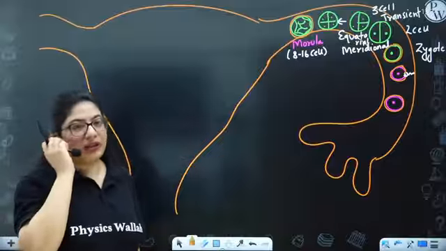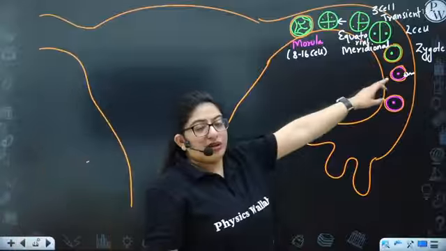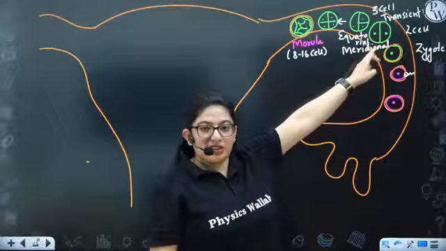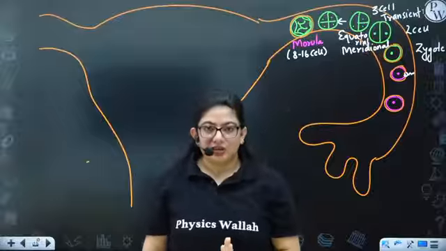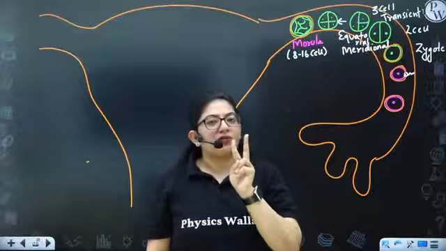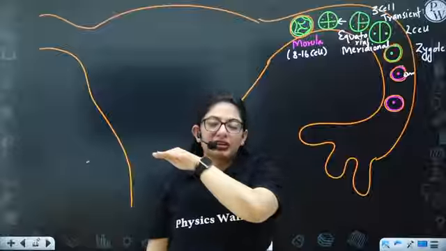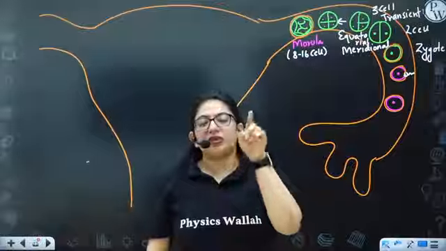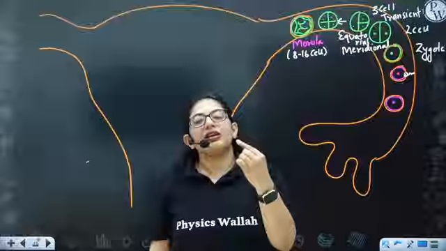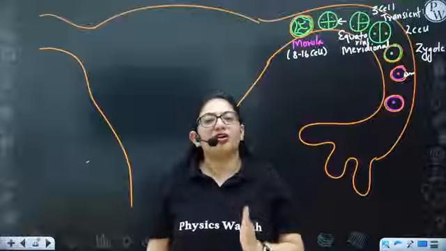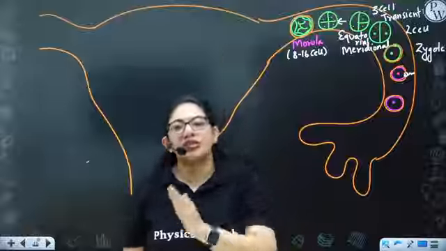Fine, I'm repeating it one more time. The zygote will undergo the first cleavage, which is vertical, that is meridional, and will form the two cell stage. Then the second division will be equatorial, which will form the three cell stage. And then the division is again meridional, which will form the four cell stage.